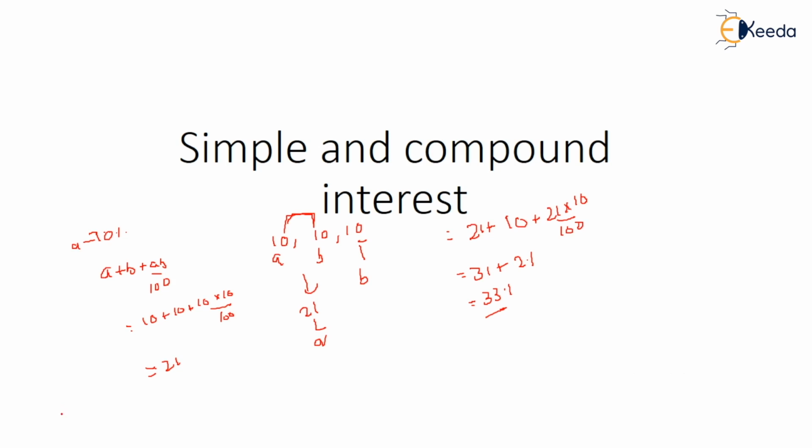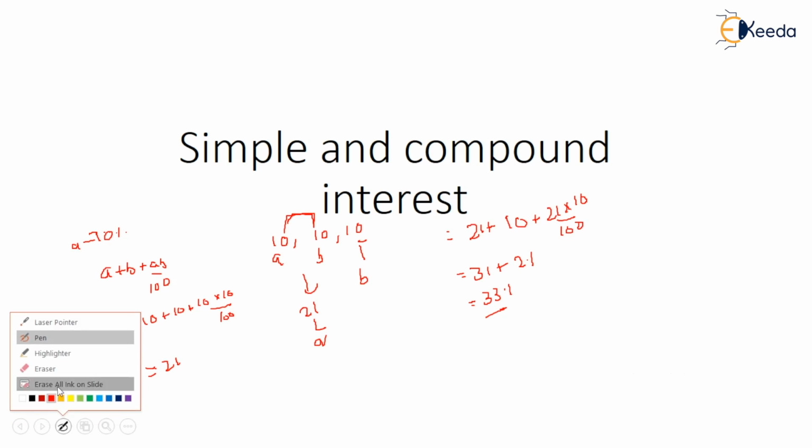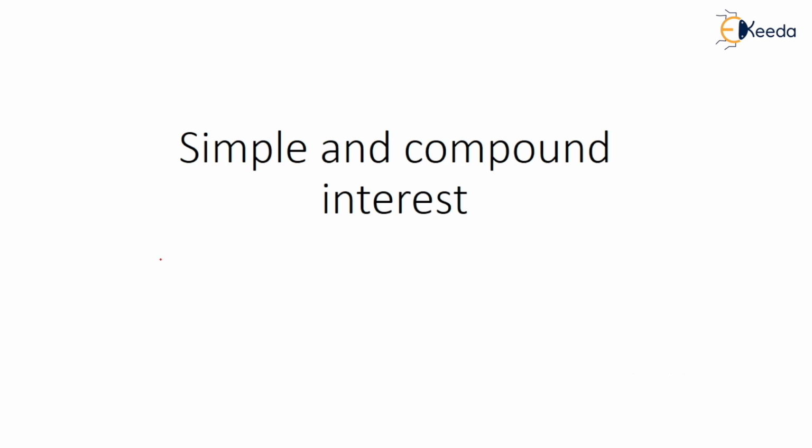Now comes the simple interest part. In examination, if they ask you simple interest, they will basically give the time in a different frame, because they will never give it to you only in years. They will give you months, like 2 years 6 months, or 3 years 3 months.